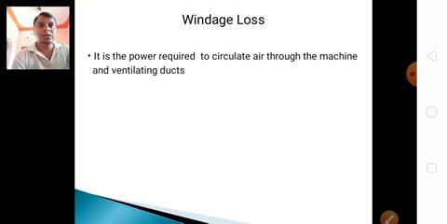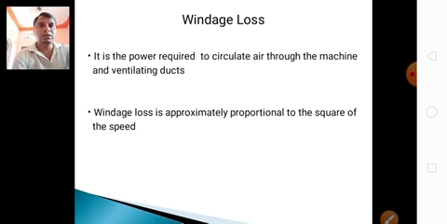The windage loss is the power required to circulate the air through the machine and ventilating ducts. The windage loss is approximately proportional to the square of the speed. If the speed increases, the windage loss also increases, but it goes with the square of the speed.